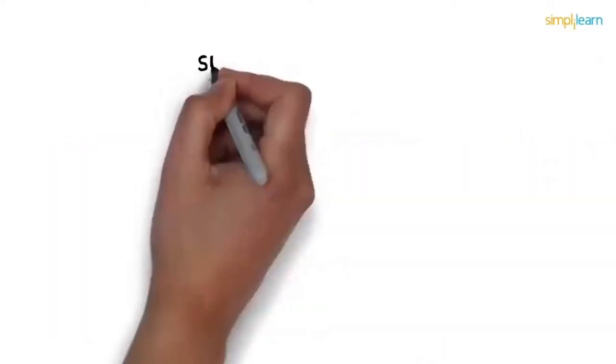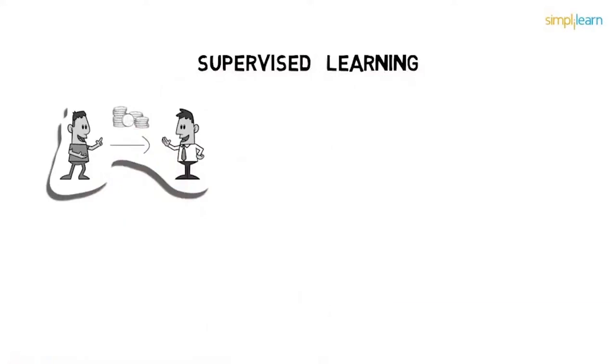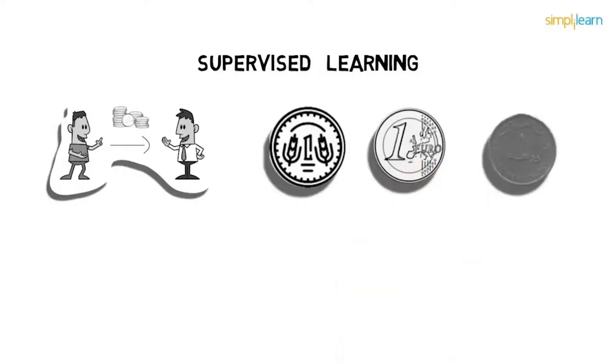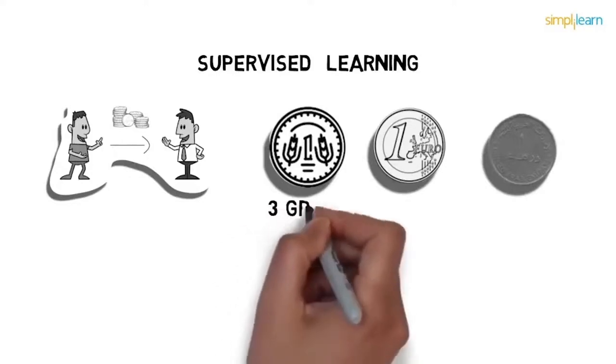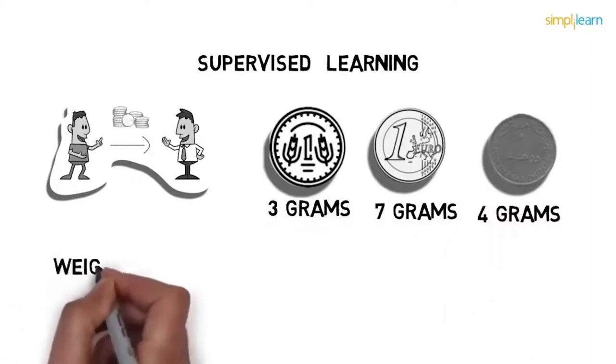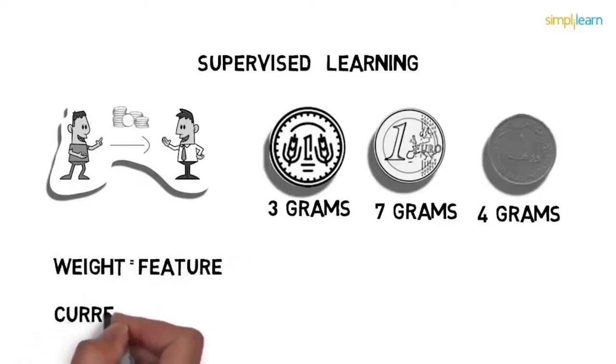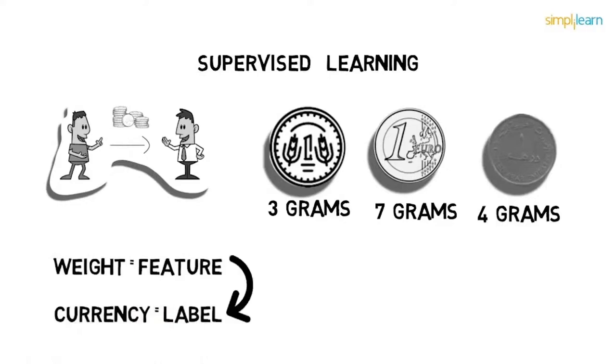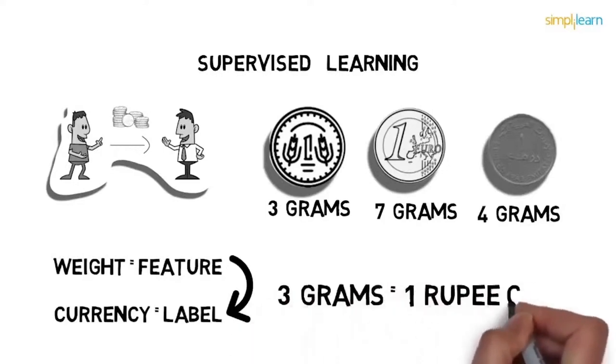Let's first quickly understand supervised learning. Suppose your friend gives you 1 million coins of 3 different currencies, say 1 rupee, 1 euro and 1 dirham. Each coin has different weights. For example, a coin of 1 rupee weighs 3 grams, 1 euro weighs 7 grams and 1 dirham weighs 4 grams. Your model will predict the currency of the coin. Here, weight becomes the feature of the coins, while currency becomes their label. When you feed this data to the machine learning model, it learns which feature is associated with which label. For example, it will learn that if a coin is of 3 grams, it will be a 1 rupee coin.